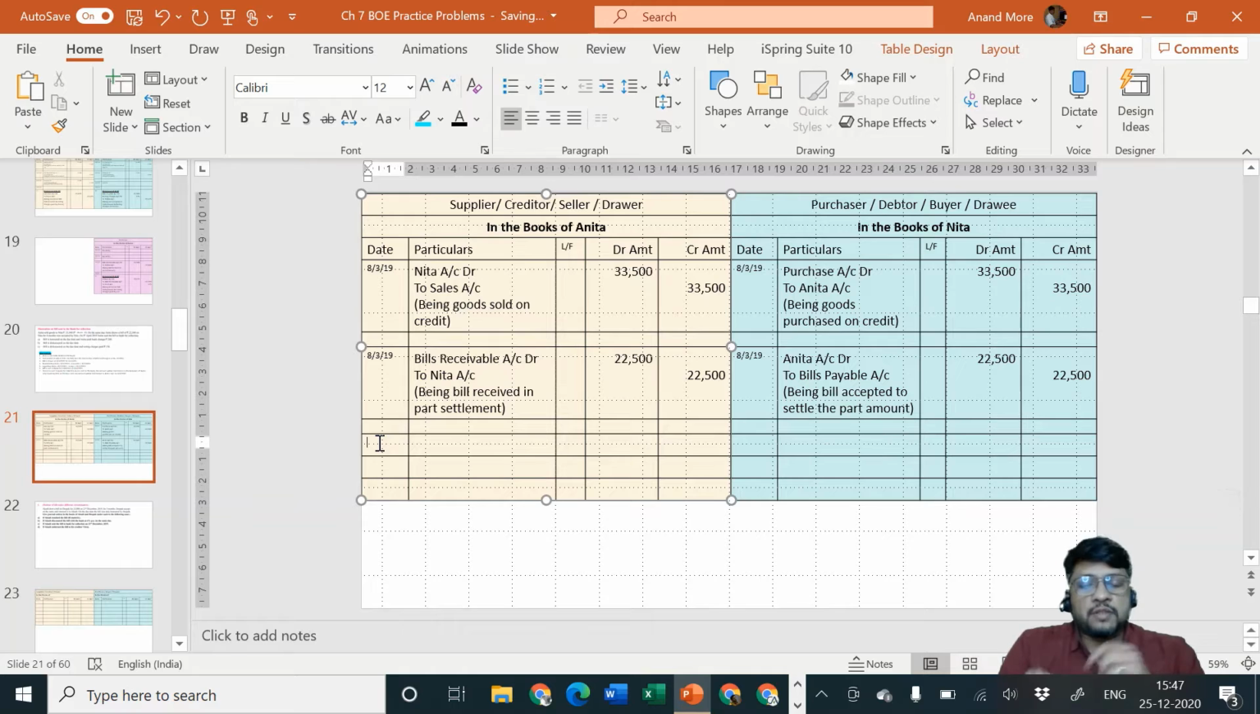So the banker was ready to calculate the unexpired period of the bill, and based on that specify a rate of interest, calculate the amount of interest or discount, deduct that amount from 22,500, and transfer the remaining amount into the bank account of Anita. But Anita told the banker, no, I don't want that. I am not selling the bill to you.